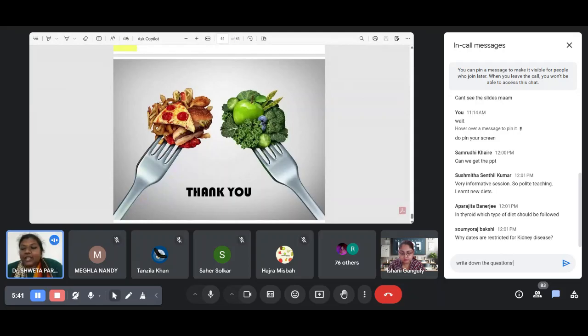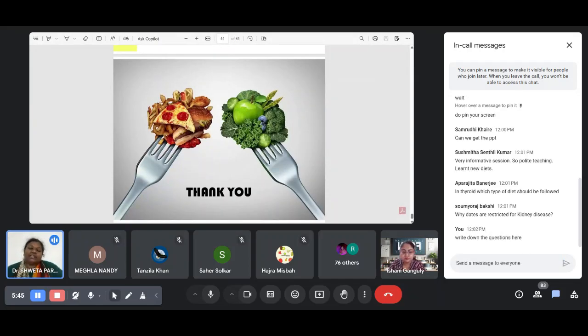And in case of thyroid, you should go for spinach, green leafy vegetables, that is good. Then seaweeds, particularly some seaweeds like algae and carrageenan, which are present in some specific ice creams. And various nuts like Brazil nuts, pistachio, almond, walnut.